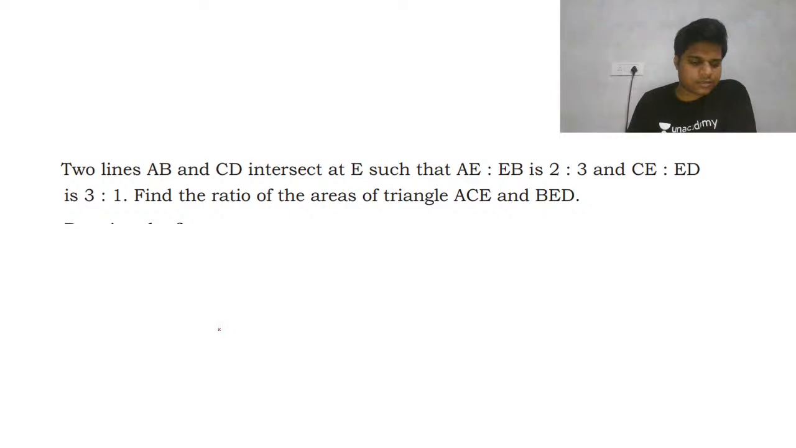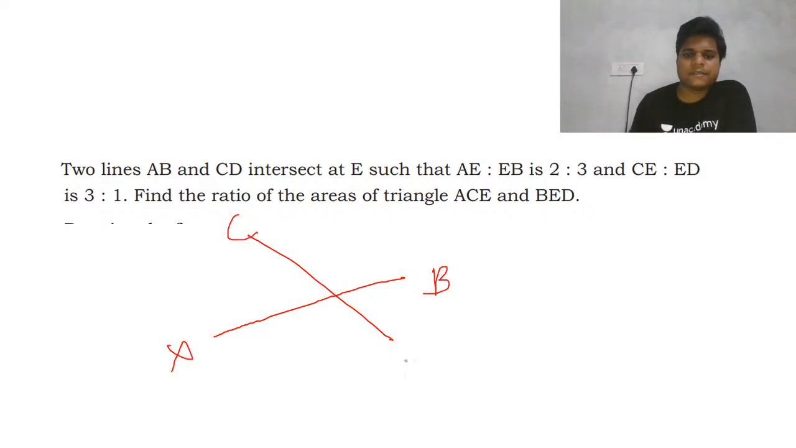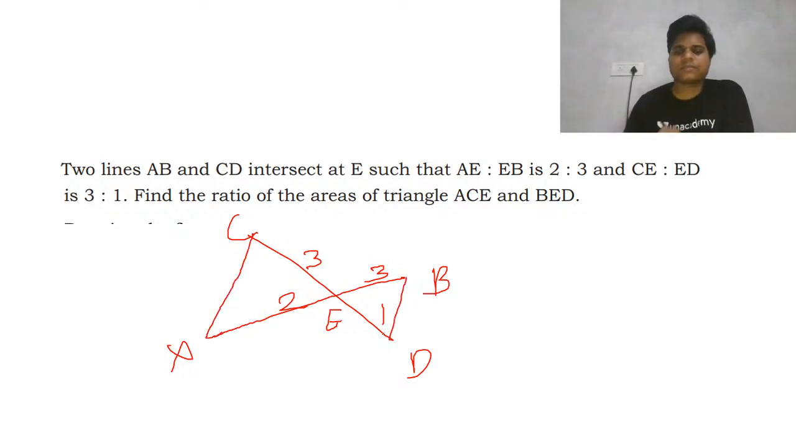So two lines AB and CD intersect at E, and the AE and EB ratio is 2:3. CE and ED is 3:1. Okay, so this is the figure, and we need to find the ratio of areas of triangles ACE and BED.